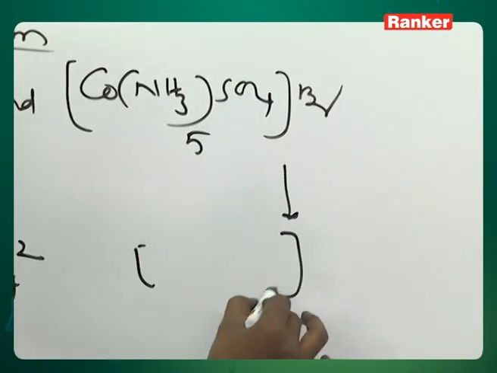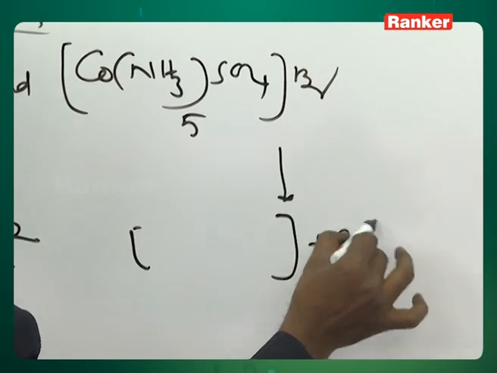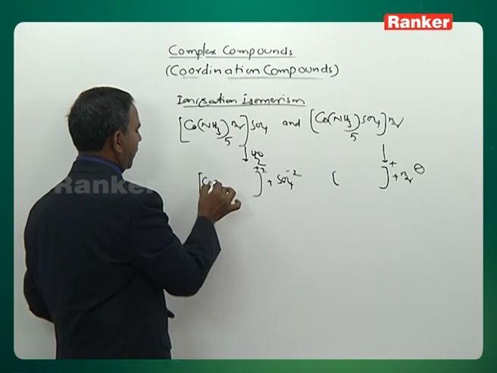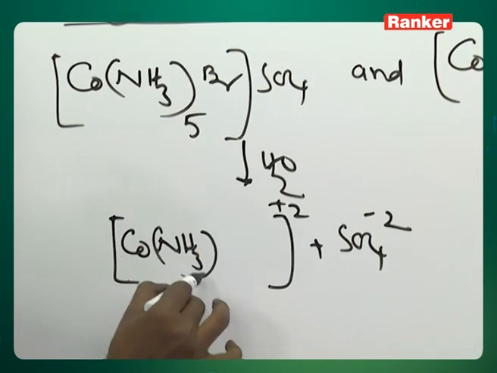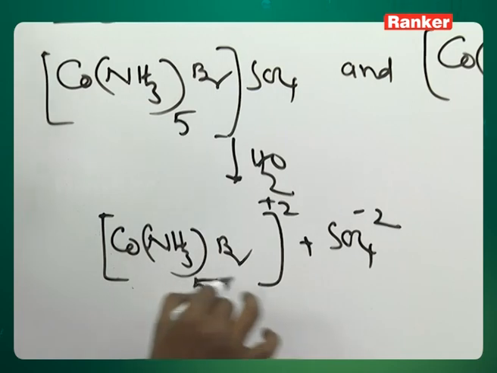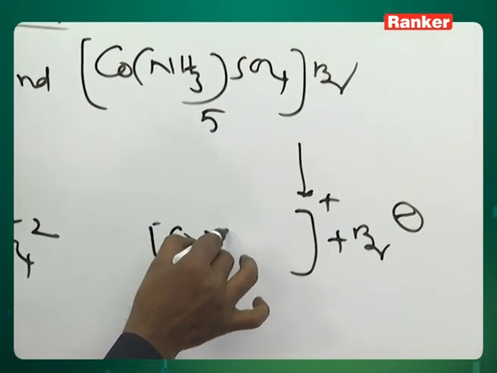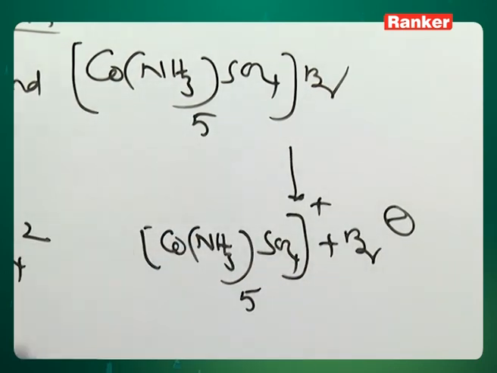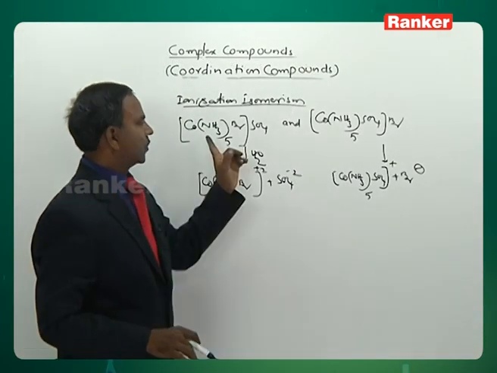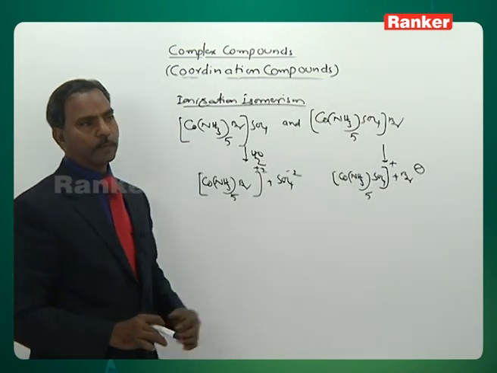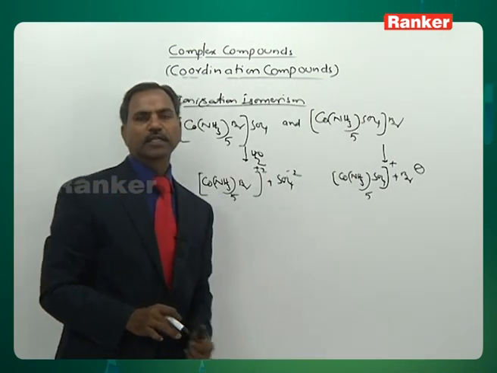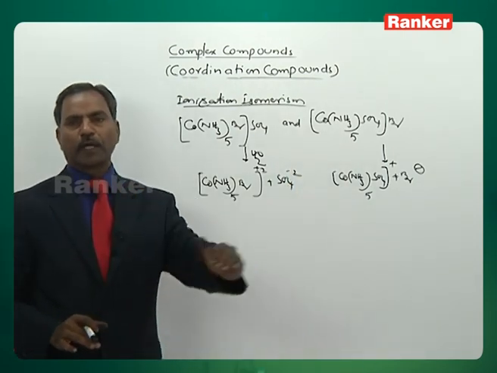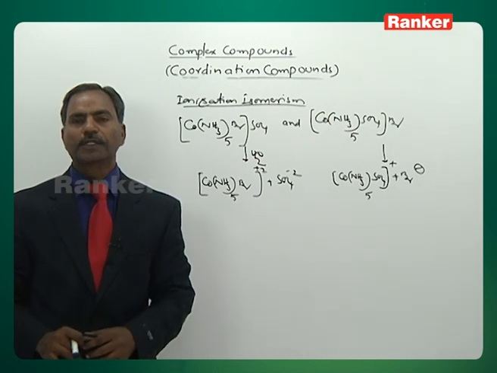One you are getting as complex and the other Br minus. Like this, the complex compounds having the same chemical formulae but which produce different types of ions in aqueous solution are known as ionization isomers, and the phenomenon is known as ionization isomerism.